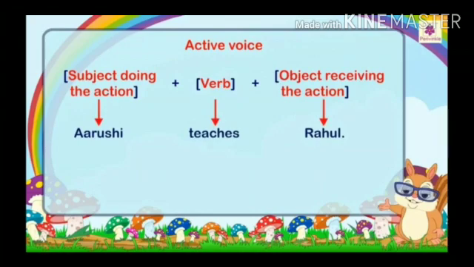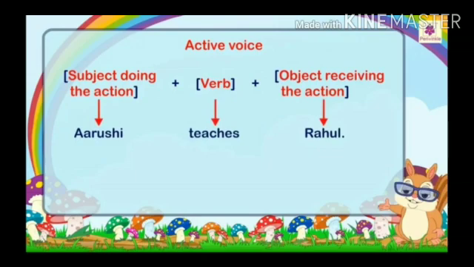Now dear students, just concentrate on this example that I am going to tell you in detail. First of all, you understand the concept of active voice. See, I have taken a very simple example, Arushi teaches Rahul. So in this example, who is doing the action? Arushi.